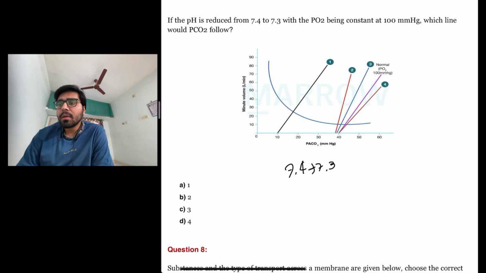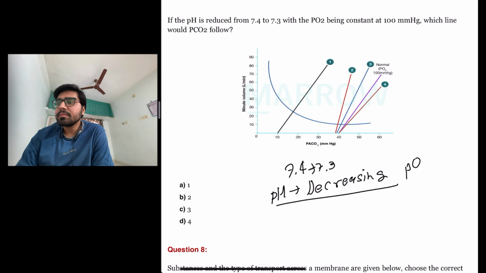So pH is decreasing, pressure of oxygen constant at 100 millimeter of mercury.